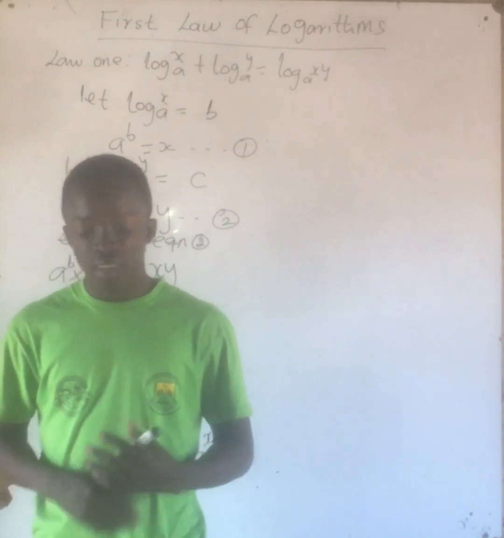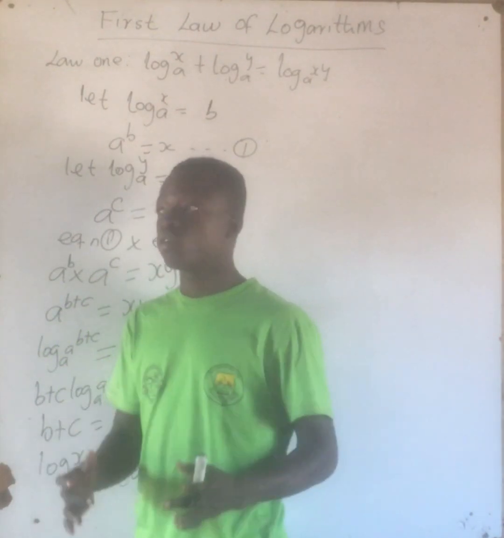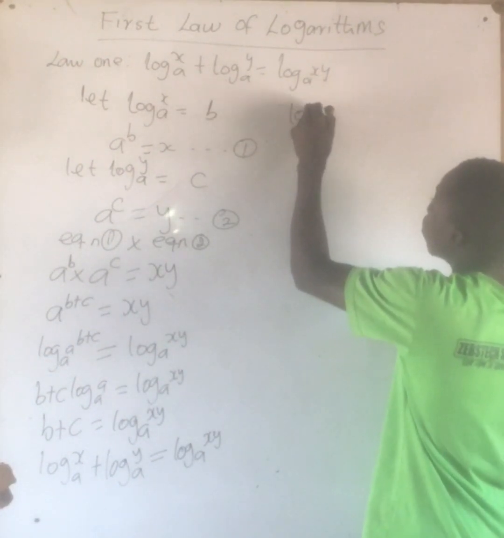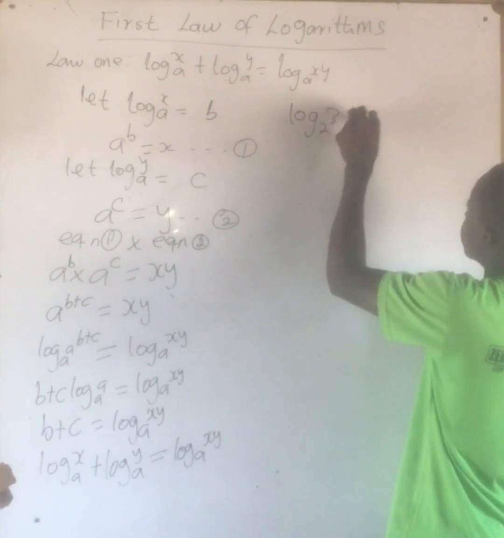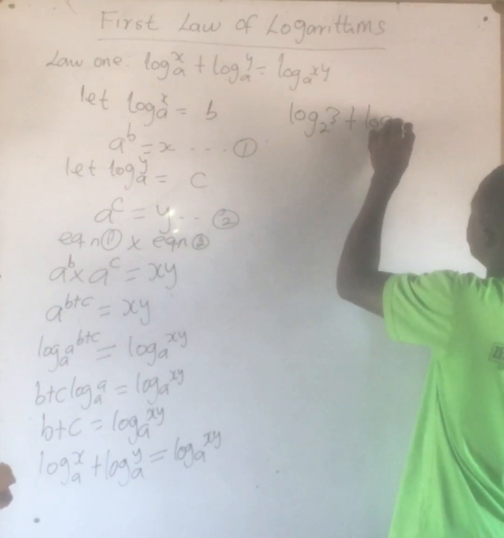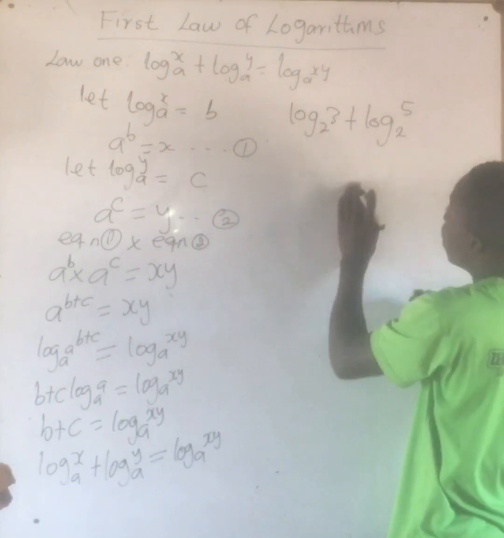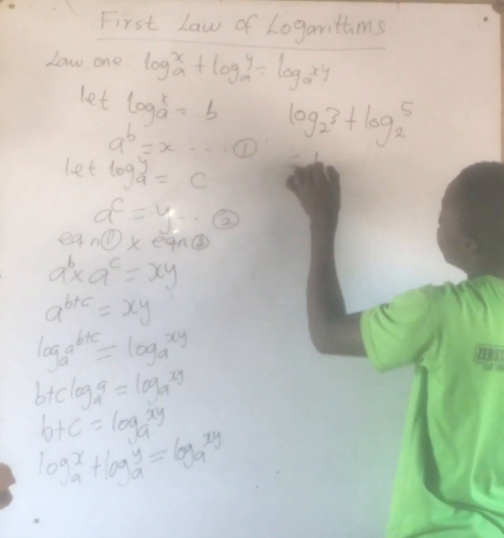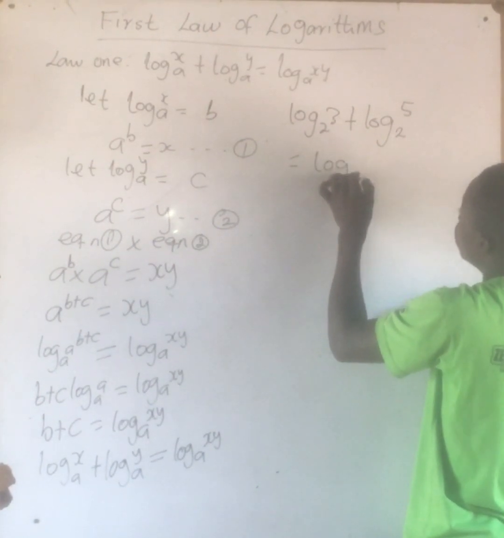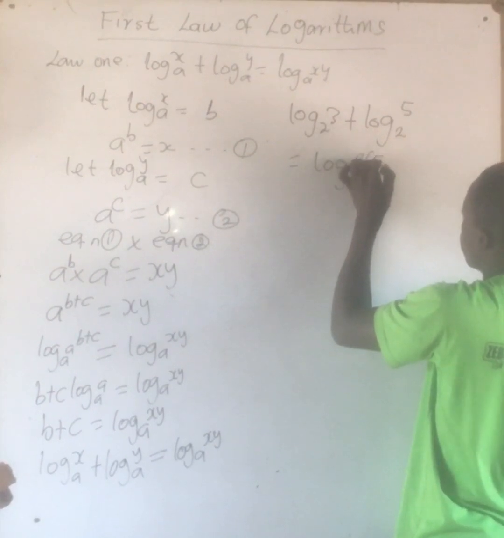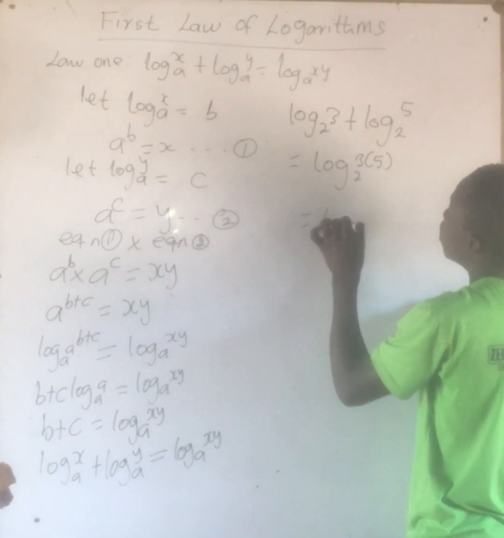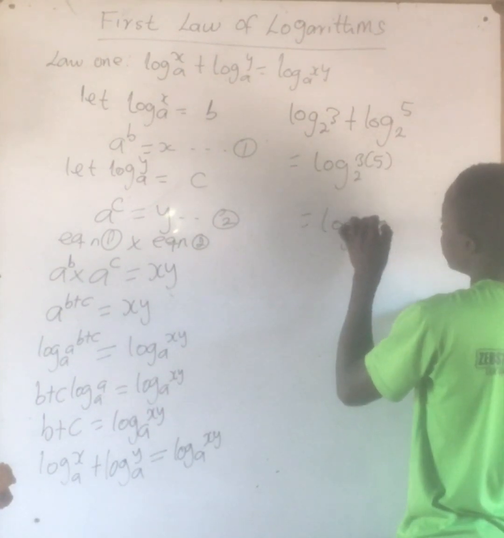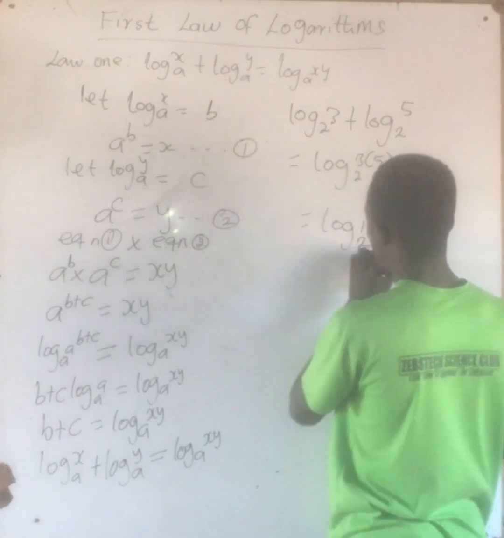Alright. So let me take an example and solve it for you. So now, using an example under the first law, we can have an example as log of 2 base 3 plus log of 2 base 5. So remember, we said when the bases are the same, we multiply. So that will be equal to log of 2 base, that's 3 multiplied by 5. And of course, 3 multiplied by 5 will give us 15. So this is our final answer.